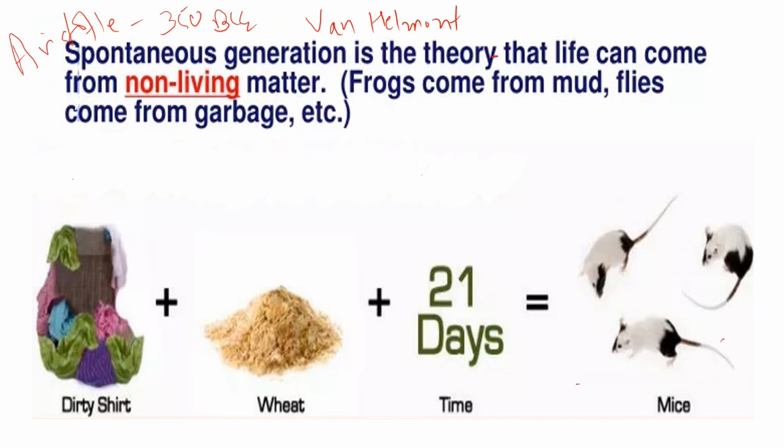He conducted an experiment to prove spontaneous generation. He said that if you keep dirty clothes like dirty shirts, which are full of dirt and sweat, with wheat in a warm and dark place for 21 days, then after 21 days you will see mice produced from them. And people literally believed this concept for so many years.